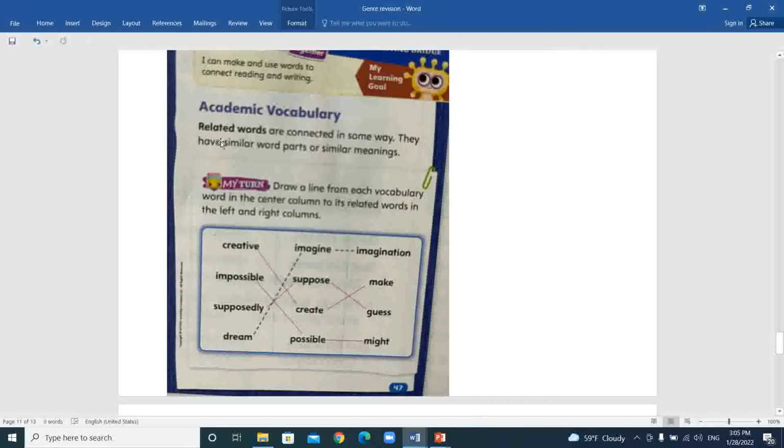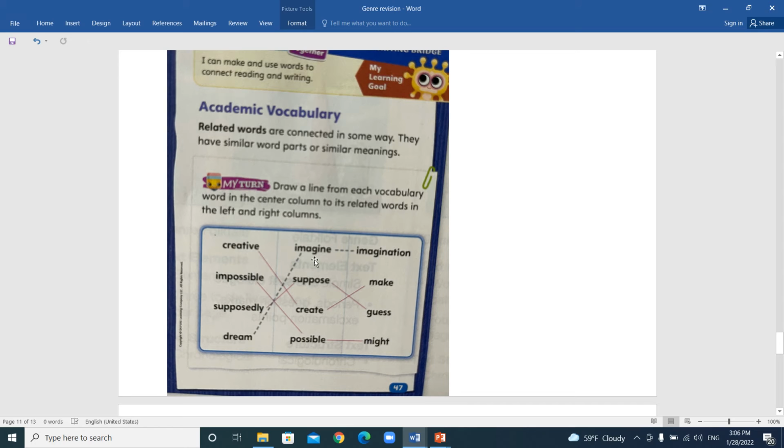Okay, we took related words. Related words means some words are related, meaning some words have the same word part, other words have the same meaning, and other words can have opposite meaning. Like for example, here the word imagine and imagination, they have the same word part, okay? You see that most of the words are the same.